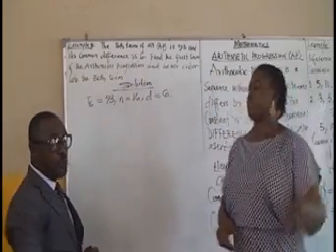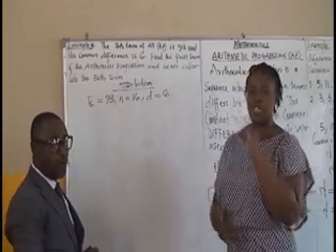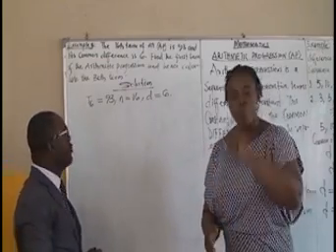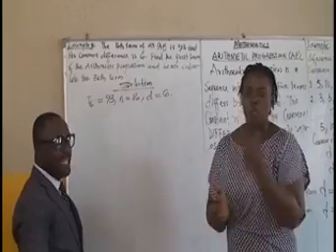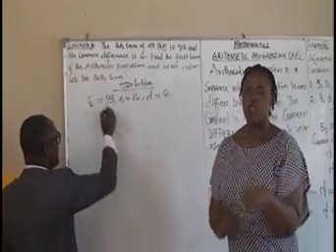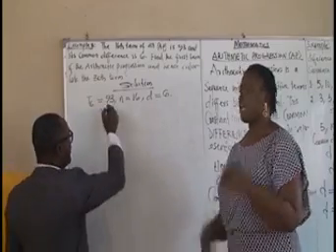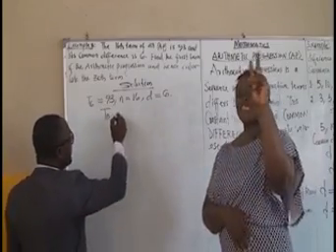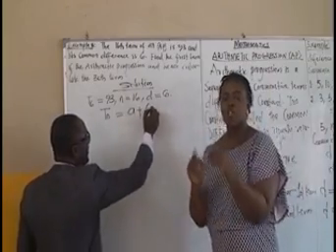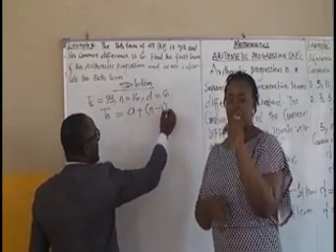The next thing to do is to recall the formula. Please, every student, viewer, you should be able to recall this formula at any given time. It's very important. Let's recall it together again. Tn equals a plus brackets n minus 1 bracket d.